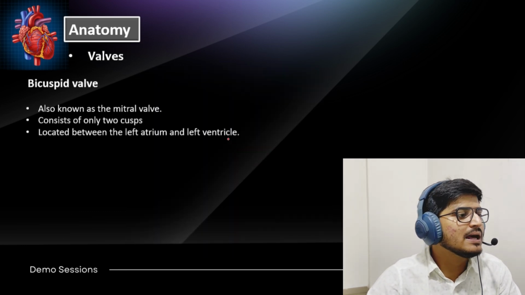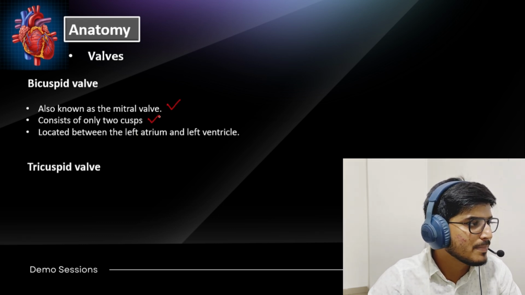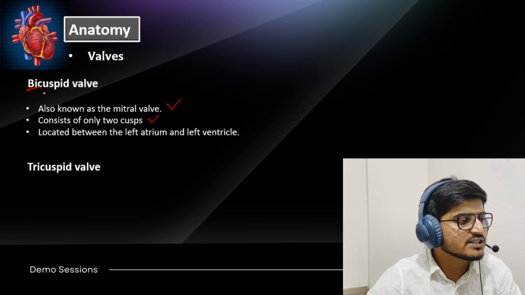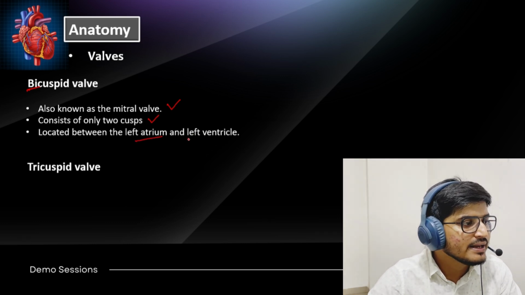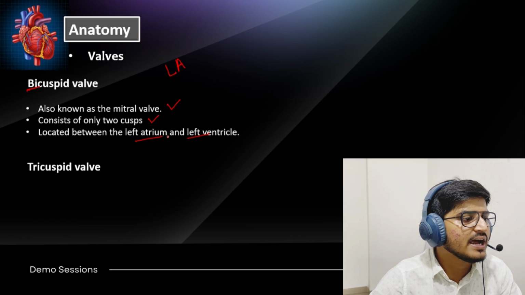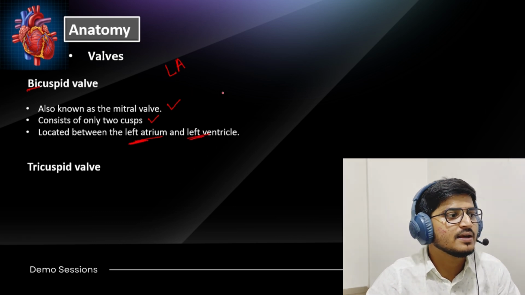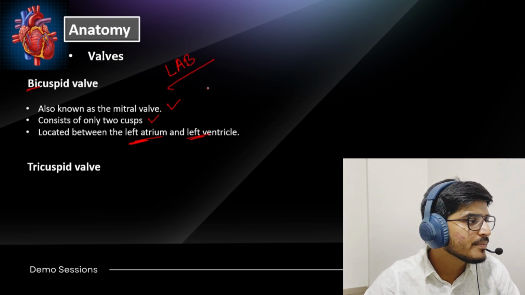The bicuspid valve, also known as the mitral valve, consists of only 2 cusps. That's why it is known as the bicuspid, located between the left atrium and left ventricle. Very important thing: left atrium and left ventricle. So the recalling mnemonic is LAB. LAB means left atrium bicuspid.